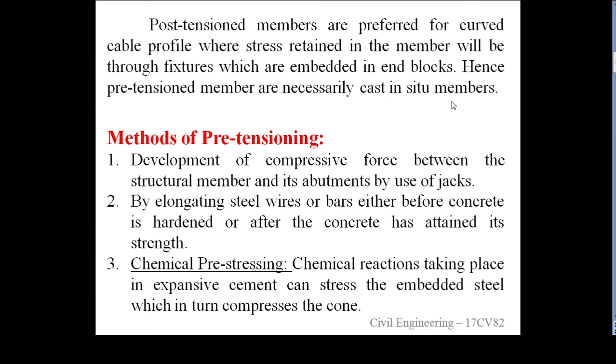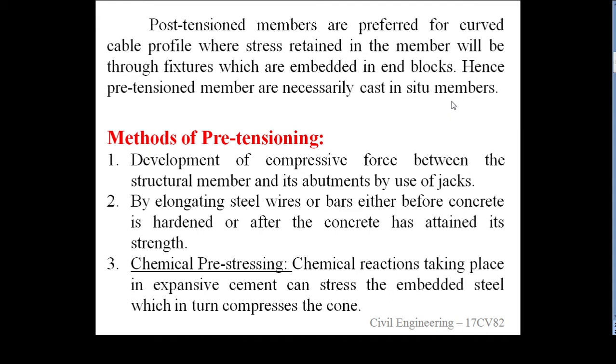This is one of the pre-tensioning methods. Then the second one is by elongating steel wires or bars or strands, either before concrete is hardened or after the concrete has attained its strength. That is one of the methods of pretensioning.